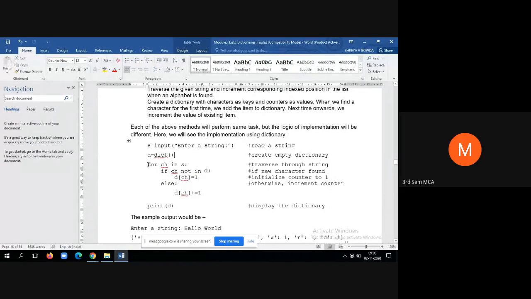For ch in s. Now what is s? S is a string. Ch represents one alphabet in each iteration. That is, ch is an iteration variable. If the alphabet is not part of D, then add that element. So we are adding that ch, and we are